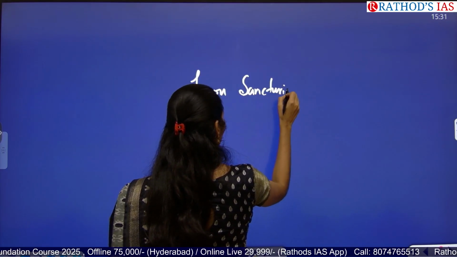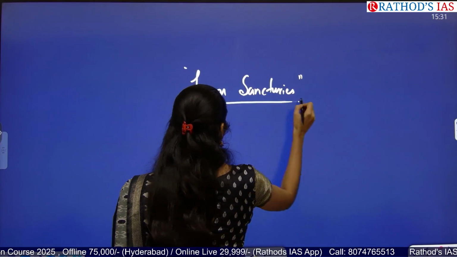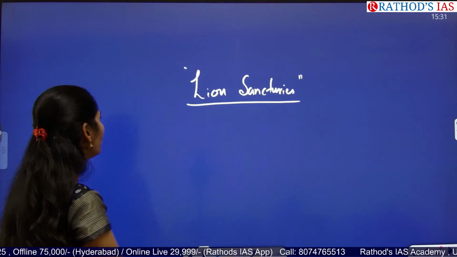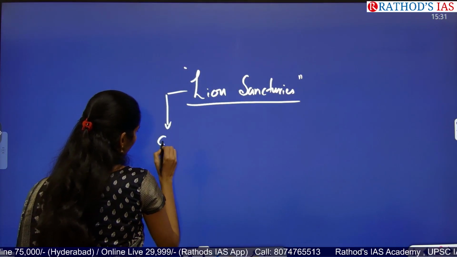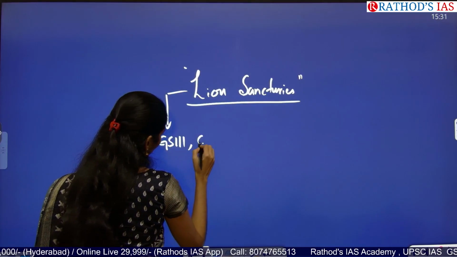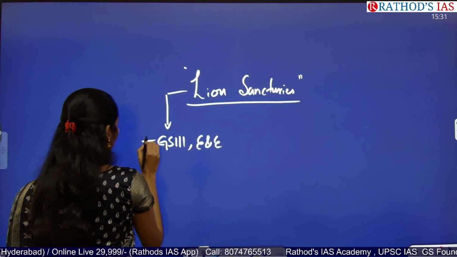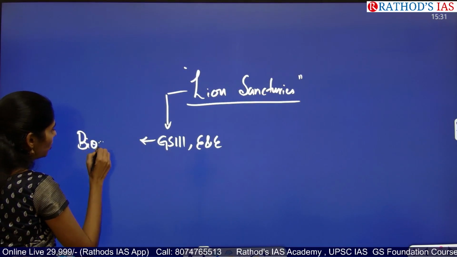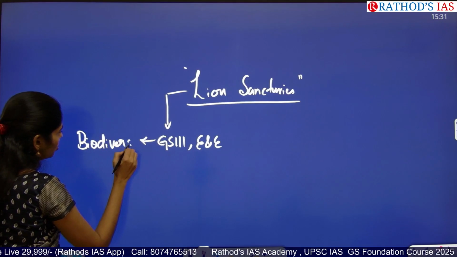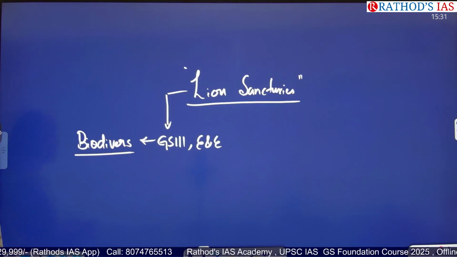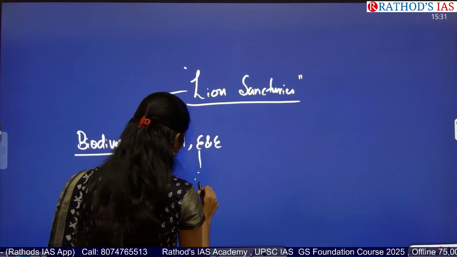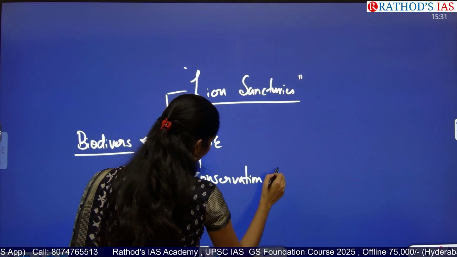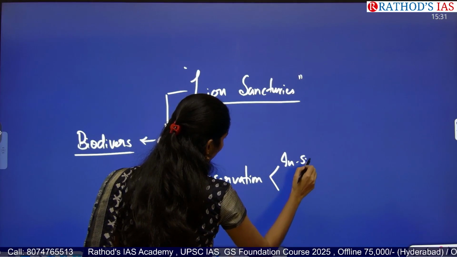Sanctuaries are places where we go for the protection of endangered or critically endangered species. We are going for conservation. So where can we see this topic? From GS paper 3, we have environment and ecology. In environment and ecology, you will be studying biodiversity and biodiversity conservation, so there you can see this. And whenever you are talking about the conservation topic, you will see in situ conservation as well as ex situ conservation.